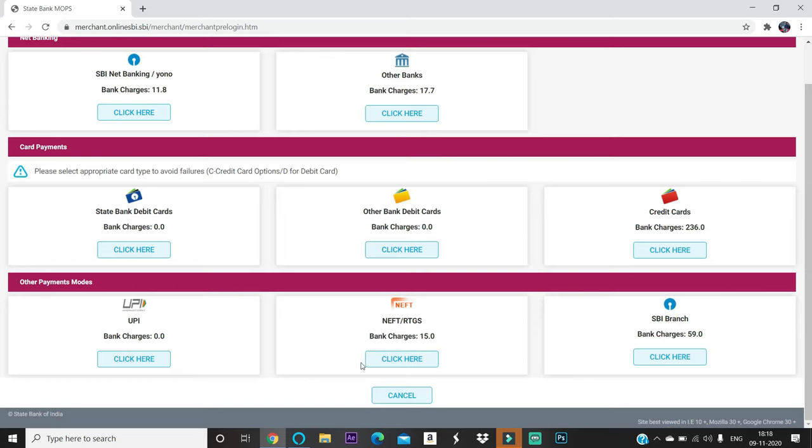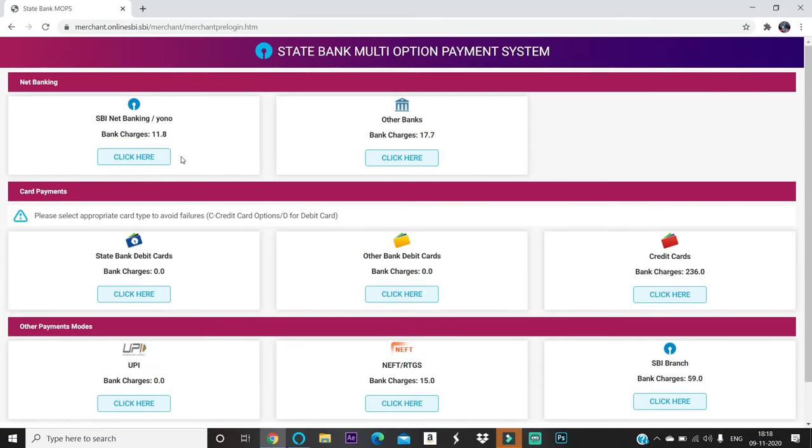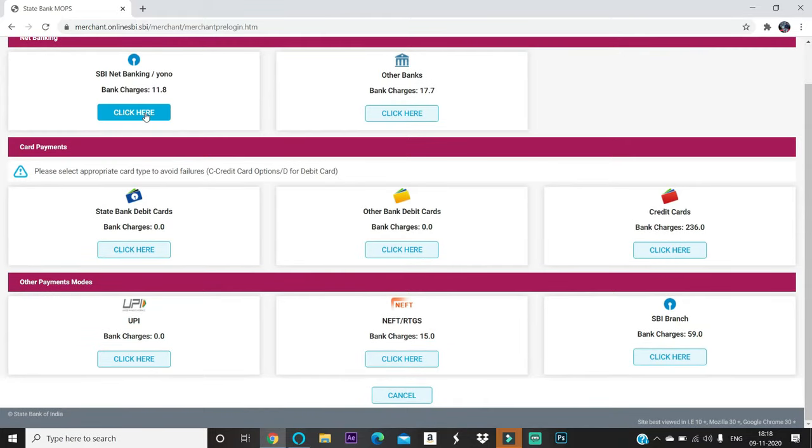You can pay through here. NEFT and RTGS are also there, and from SBI, e-challan is also there. These are all the options you will have. I mostly prefer net banking as the better and safest way. Don't go for UPI, mostly don't go for UPI. Better to use net banking.